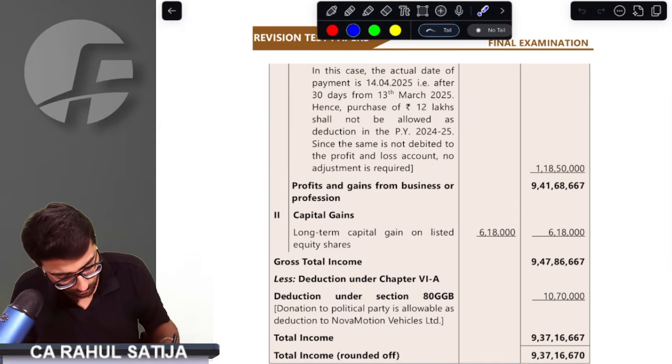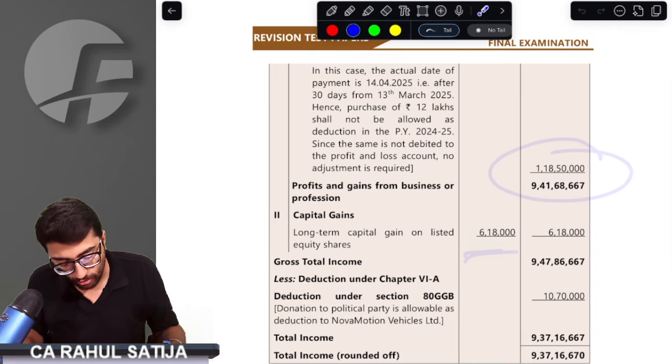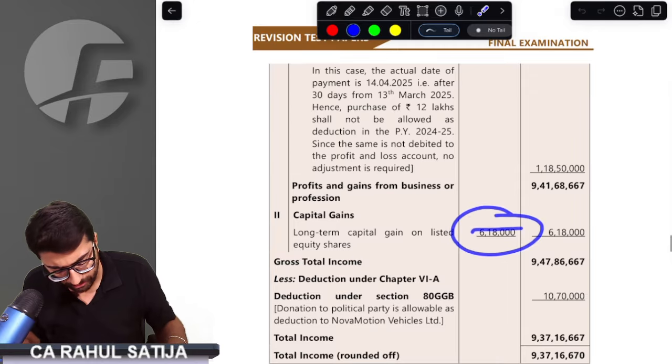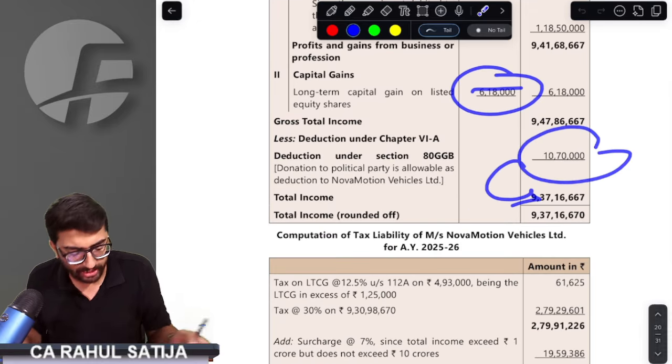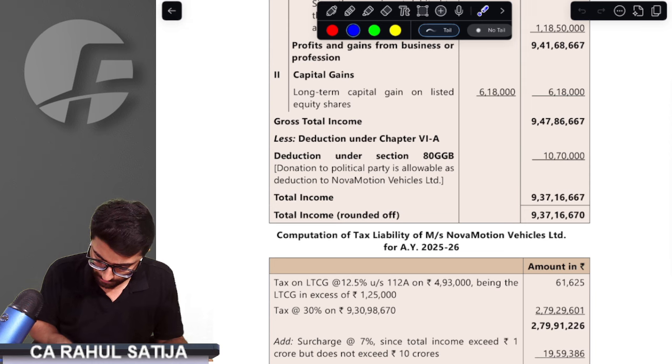Perfect. So this gives us the correct answer. We have got the correct answer. Yes, sir, we got that answer. Now we have long-term capital gains as we credited from there. Deduction we took and we arrived at total income. We got the total income. Perfect point. This is a perfect pointer.